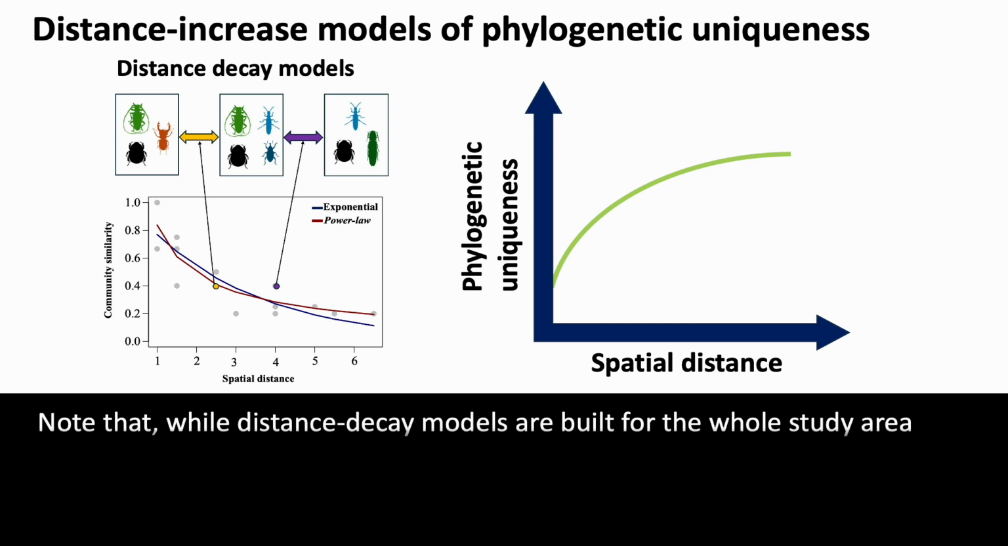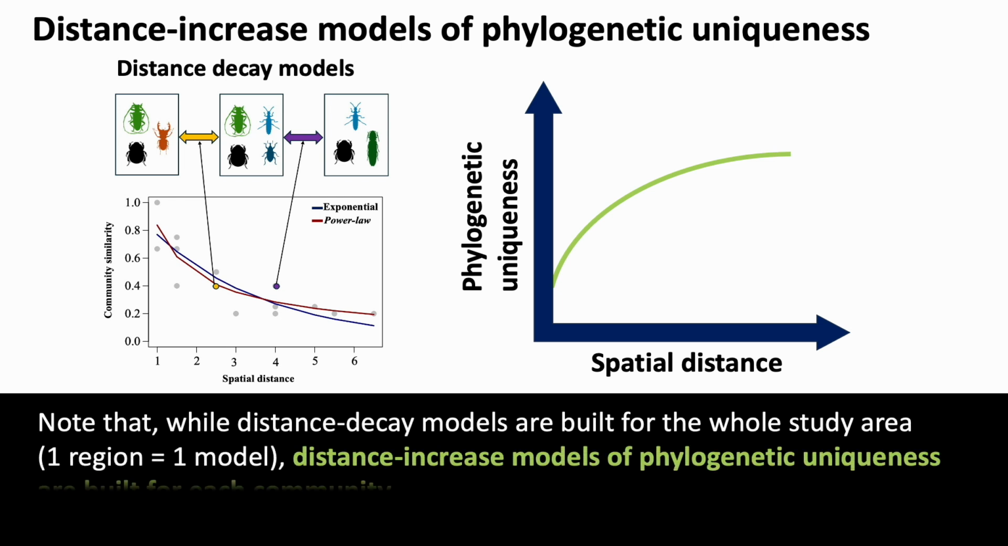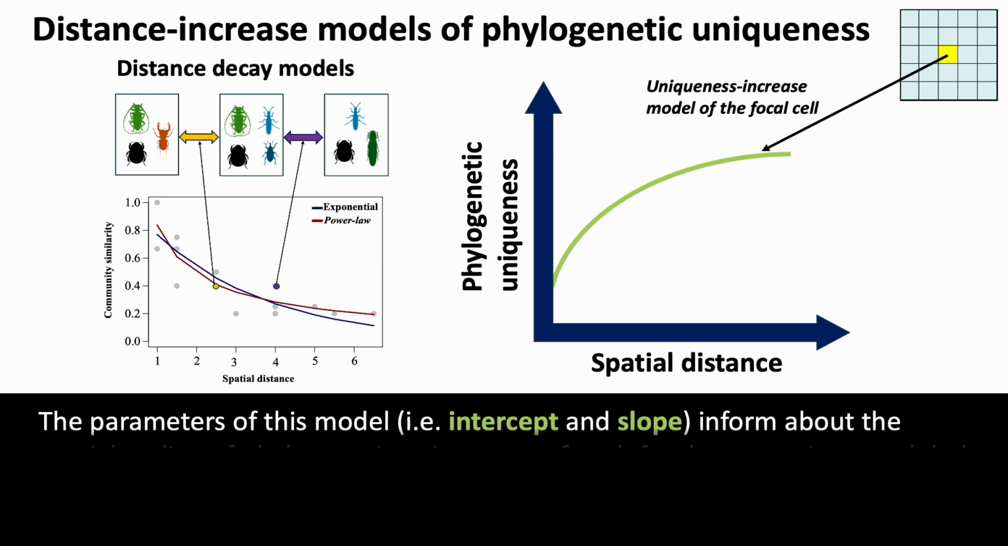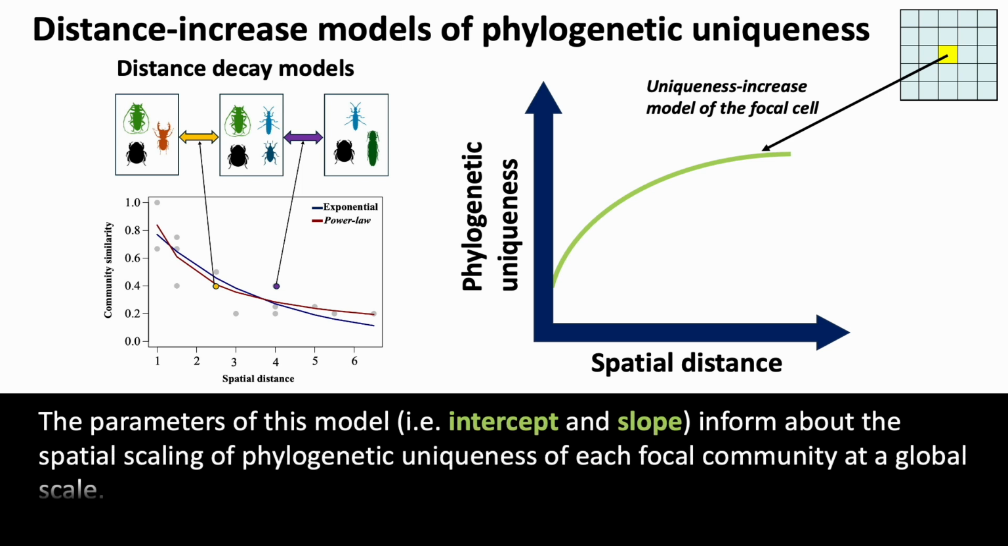Note that, while distance decay models are built for the whole study area, distance increase models of phylogenetic uniqueness are built for each community. The parameters of this model inform about the spatial scaling of phylogenetic uniqueness of each focal community at a global scale.